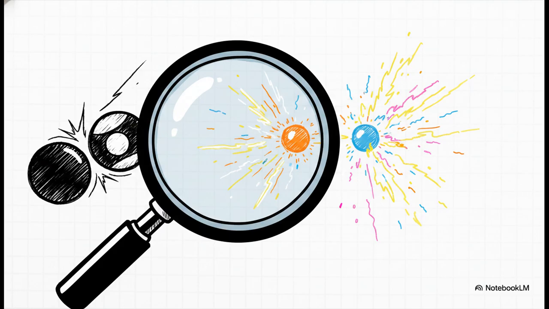And this is where it gets really, really cool. This isn't just for pool players. Particle physicists use this exact principle as a powerful diagnostic tool. I mean, when they smash particles together in giant accelerators, they can't see the collision, right? But what they can do is measure the angles the new particles fly out at. That 90-degree rule helps them figure out what kind of interaction just happened.